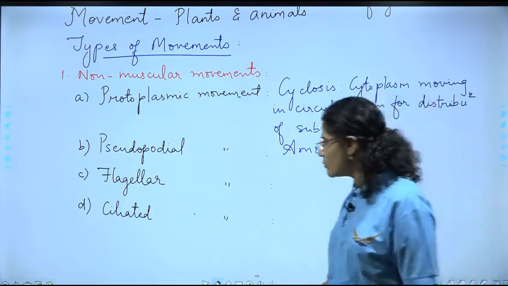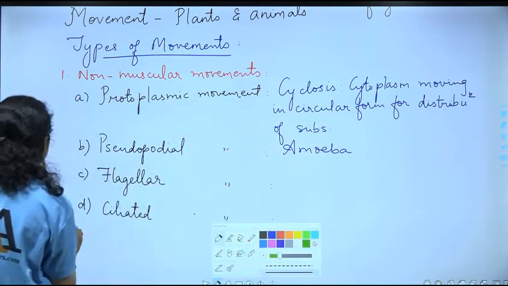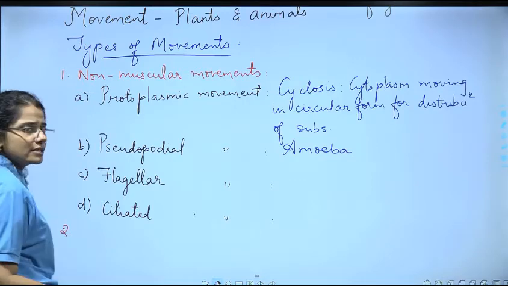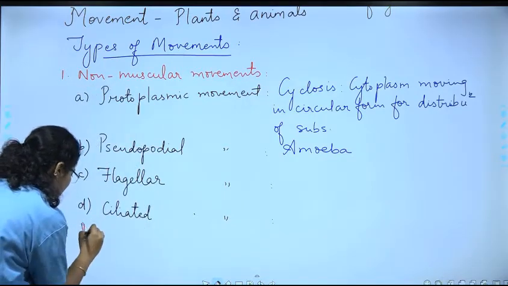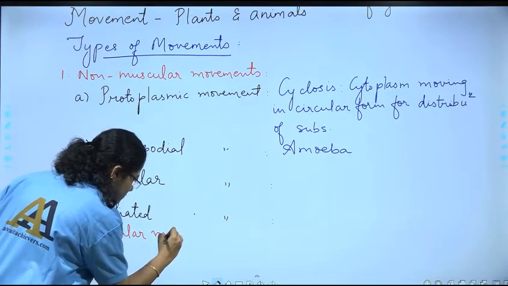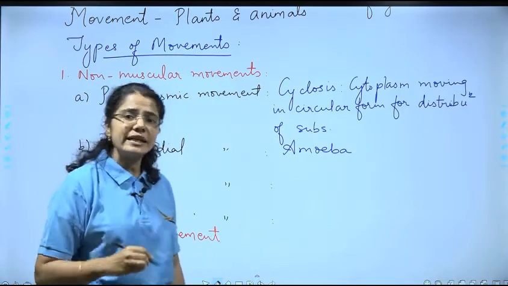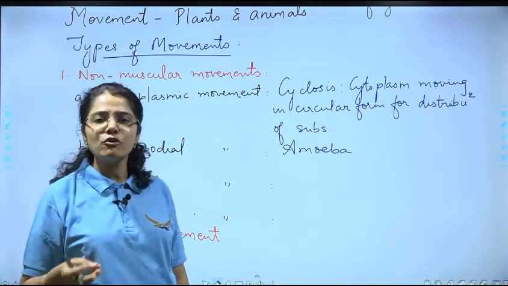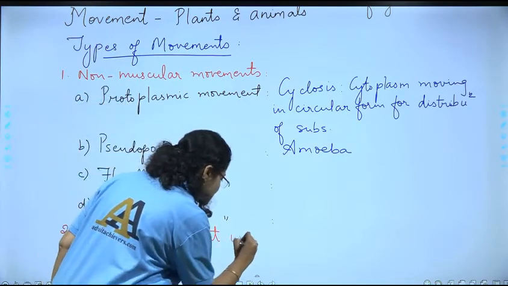The second type of movement that we have to understand is called muscular movement, and this muscular movement takes place with the help of contraction of muscles.